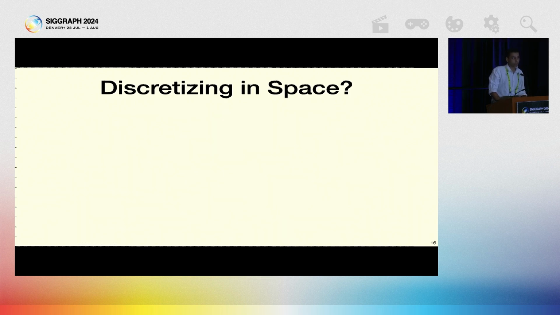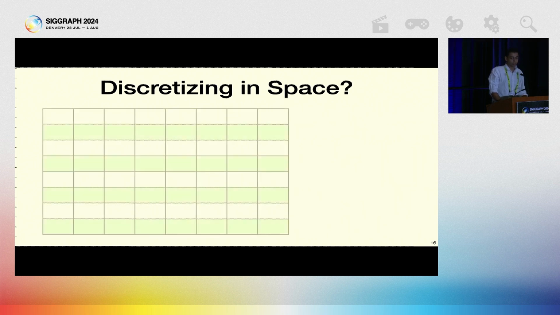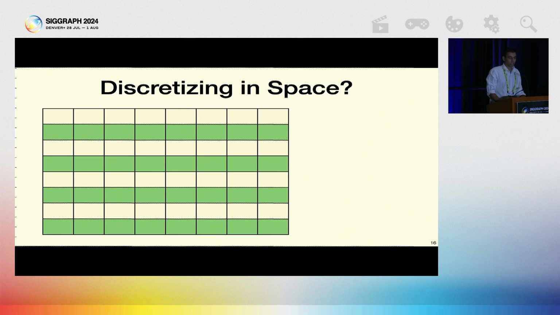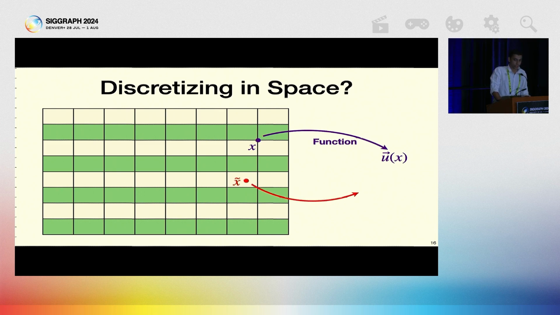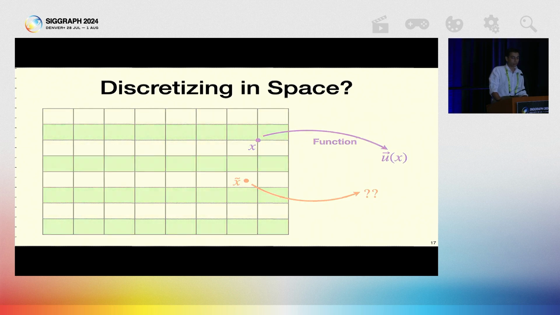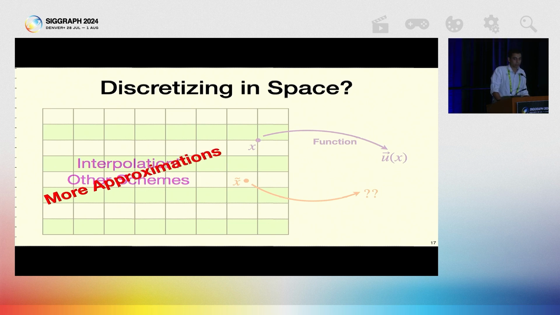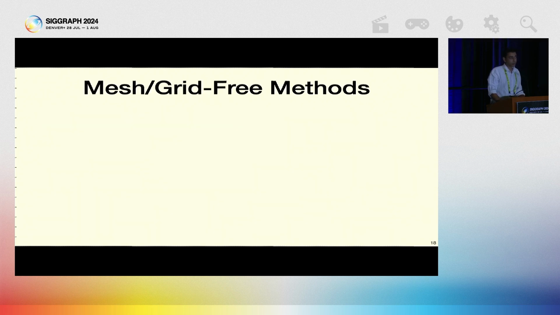So now that we know how to discretize in time, one of the key challenges that we try to tackle in our work is how to discretize it in space. One of the most common ways is to use a grid. Given a point on the grid, we can use some function to get the final velocity. But what if the point doesn't lie on the grid, but lies somewhere in the middle? What do we do then? Some might argue to use techniques like interpolation, or maybe some other schemes. But unfortunately, they all lead to even more approximations. Therefore, to minimize approximations, we need mesh or grid-free methods.